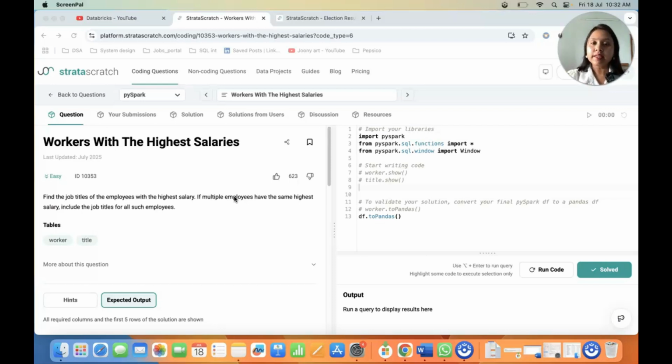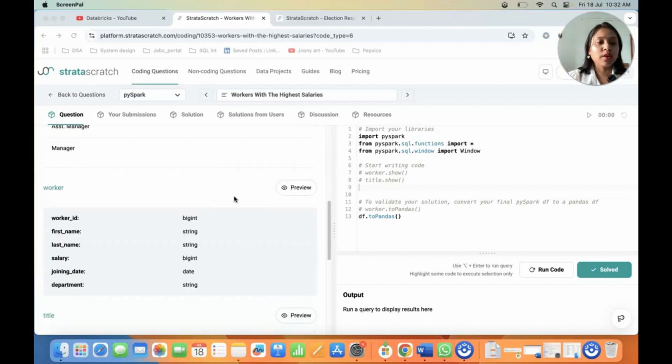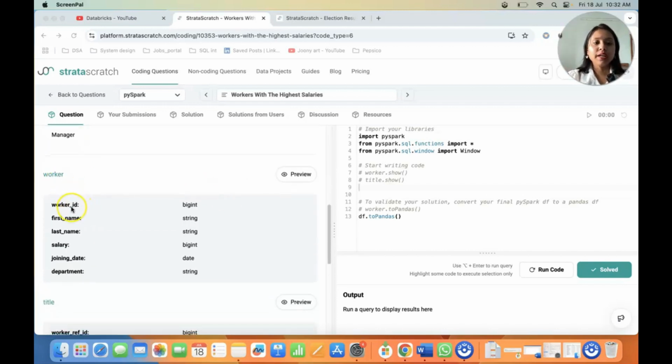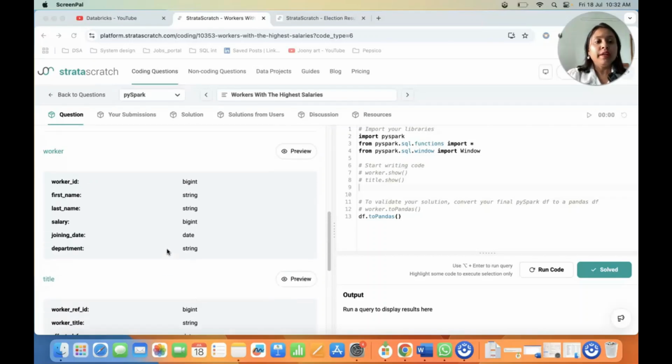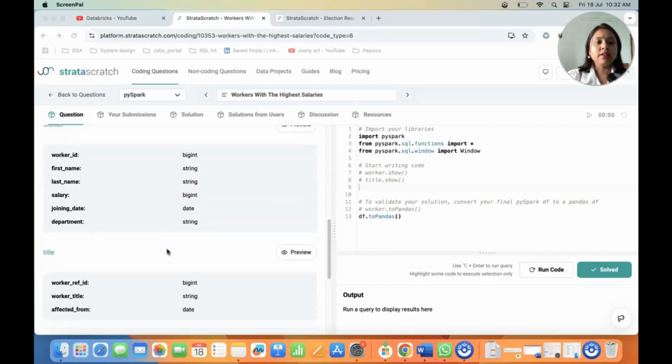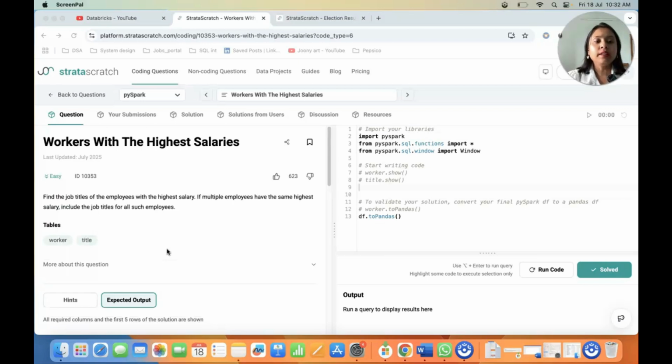So we have a data set in which we have a title data set and a worker data set. Let's see what we have. In the worker data set, we have worker ID, first name, last name, salary, joining date and department. And in title, we have the worker reference ID, worker title, effective from. Now we need to get the employee title who has the highest salary.